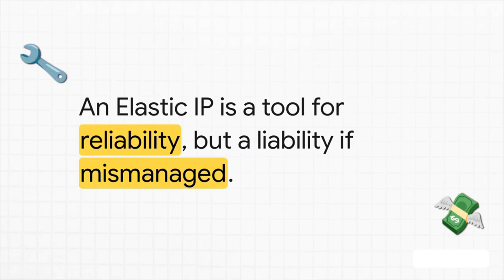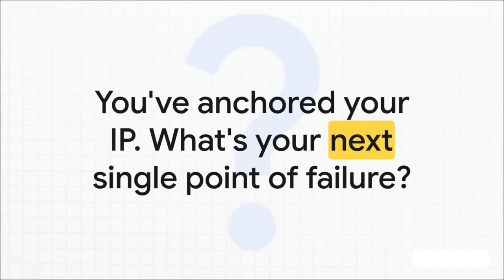So, let's wrap this all up. Look, an Elastic IP is so much more than just an address. It's a key tool for reliability, but if you mismanage it, it's a liability just waiting to bite you on the bill. So, today we used an EIP to solve the problem of a changing IP address, to give our app a solid anchor. But here's the real architect-level question. Now that your EIP is so critical, what other single points of failure are hiding in your architecture? What's the next weak link you need to fix?